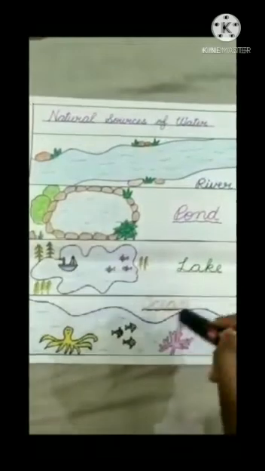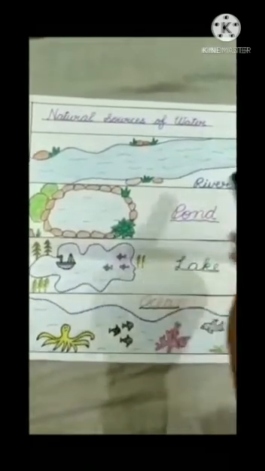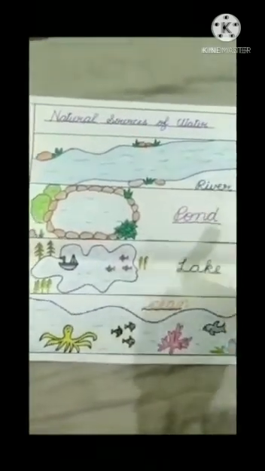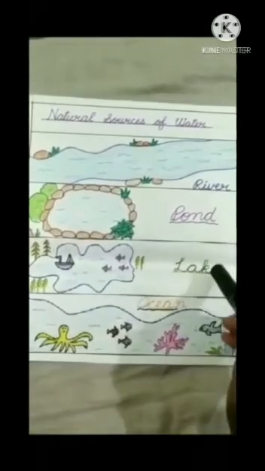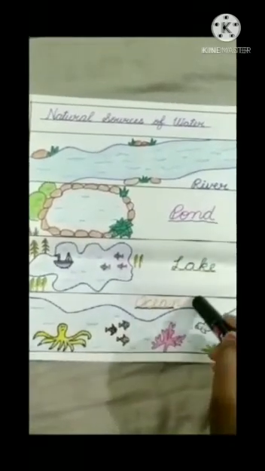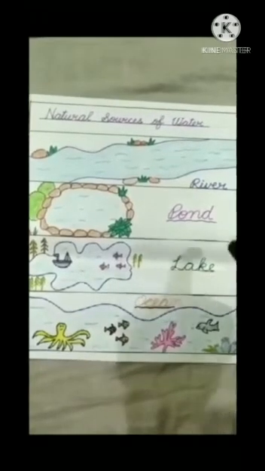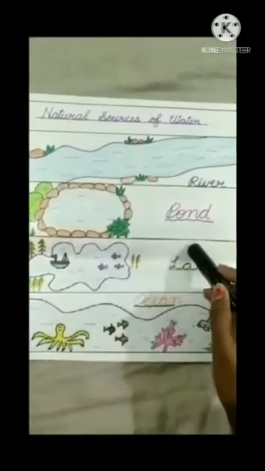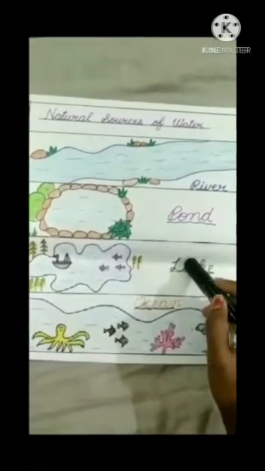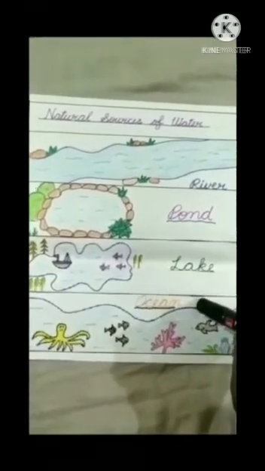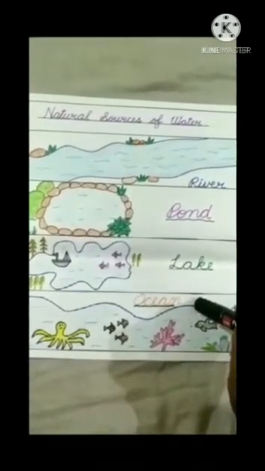Look at this first flashcard. Rivers, ponds, lakes, and oceans are some natural sources of water. These sources are filled by rainwater or by water from melting snow.